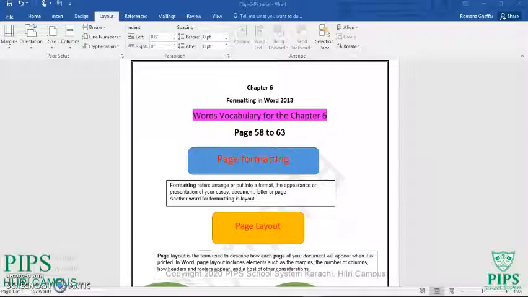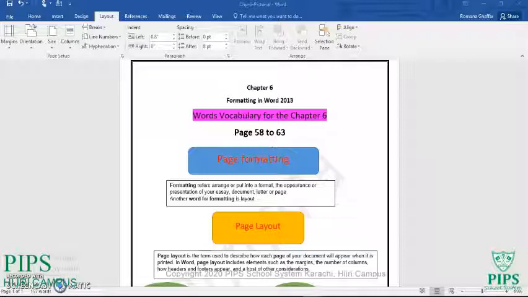This is chapter number 6 and is about formatting in Word 2013. In the last class, we discussed MS Word and how we can use it to write a letter or anything in Word. Today, we are discussing formatting in Word. What is meant by formatting? Formatting refers to arranging or putting something into a format, or the appearance of your data, like how you can make your data attractive and presentable.